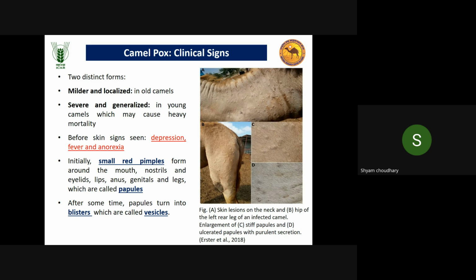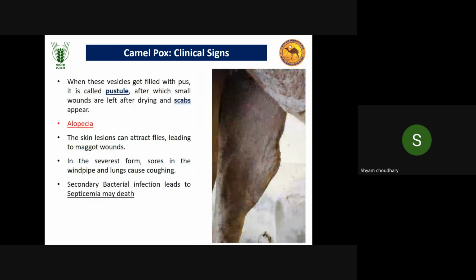When we talk about the skin lesions, first small red pimples will form, then papules, and papules will convert into vesicles. When pus and other bacterial infection happen in those vesicles, they become pustules, and finally scabs. This is the process of forming the different lesions.